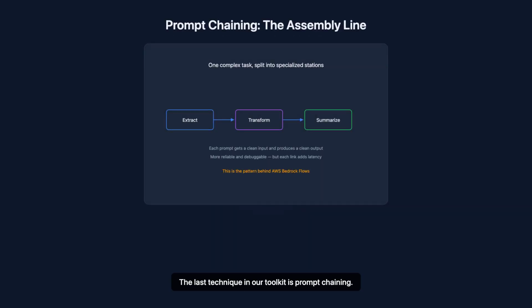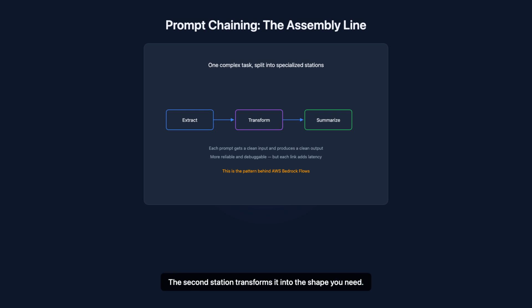The last technique in our toolkit is prompt chaining. When a task is too complex for one prompt, you break it into a sequence of simpler steps, and each step's output feeds the next. Picture a factory assembly line. Instead of one worker building an entire car, you have specialized stations. Here, the first station extracts the raw information.